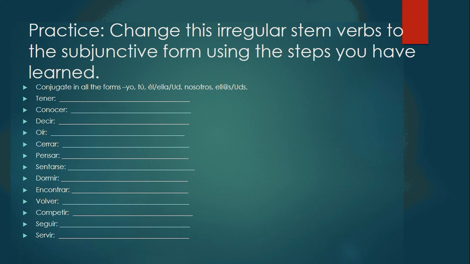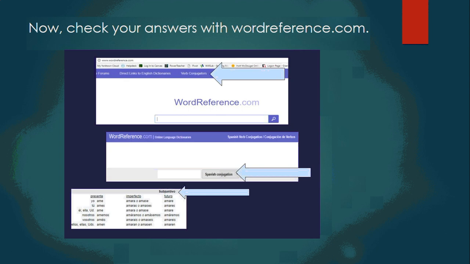Okay. Do oír, cerrar, pensar, sentarse, dormir, encontrar, volver, competir, seguir y servir. And make sure you check your answers. Go to wordreference.com, verb conjugator, Spanish conjugation, and make sure you're looking at the subjuntivo of the present. Present subjuntivo. ¿Vale?